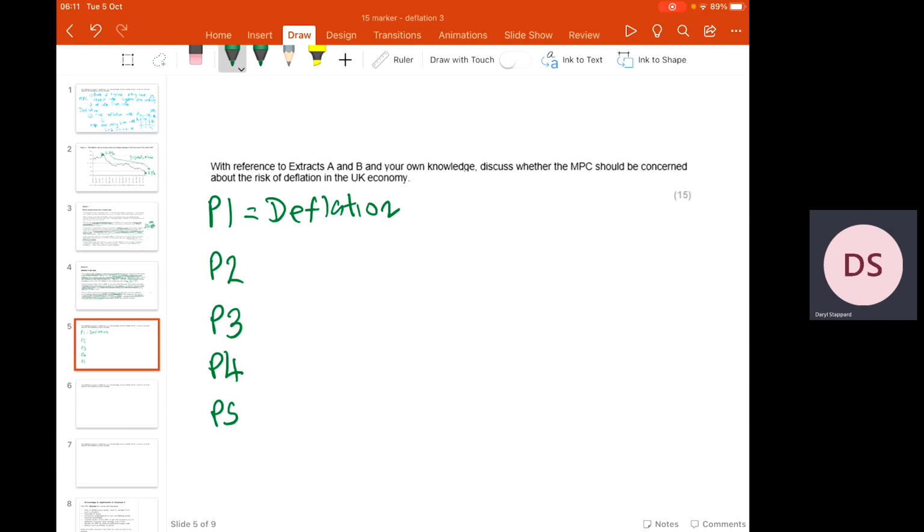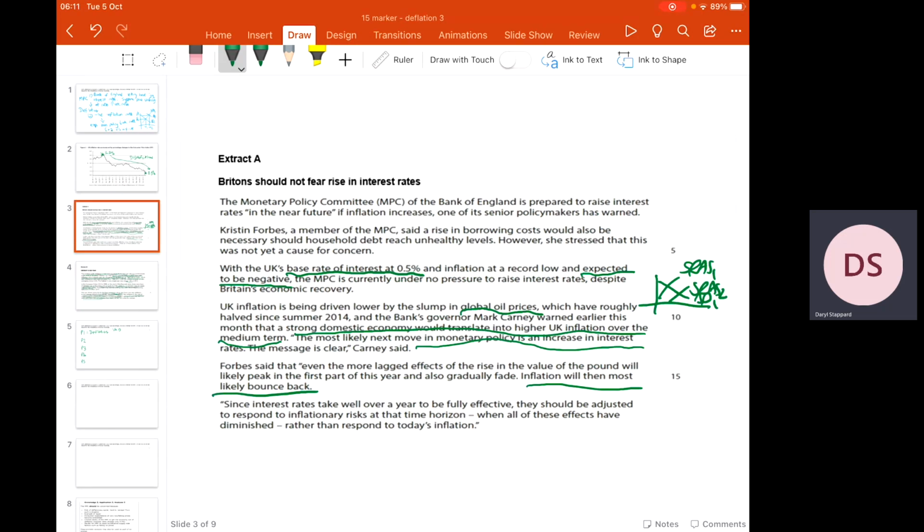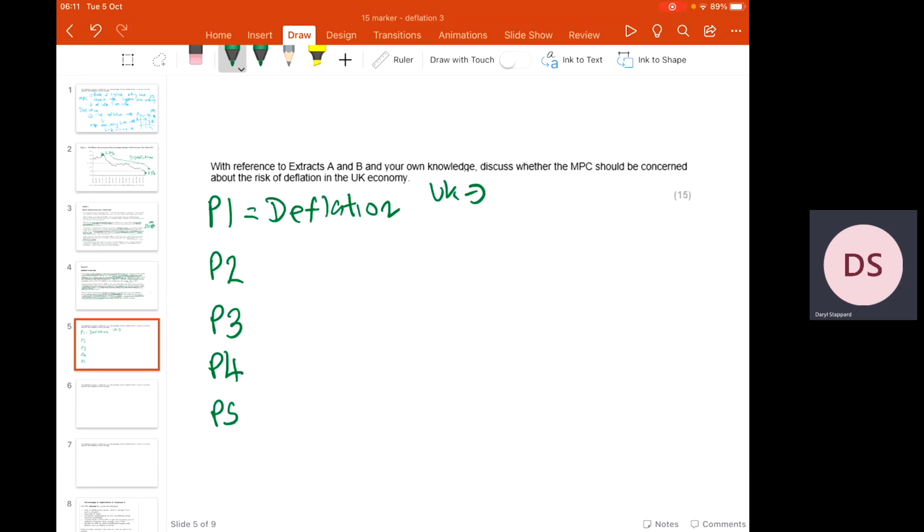So all you would need to say is that deflation is when the economy experiences a negative rate of inflation. So the average or the general price level of goods and services is falling across the economy. You could link it to the UK, and you might say some of the reasons why this is happening. So from the extract, it talks about reasons could be a stronger currency.